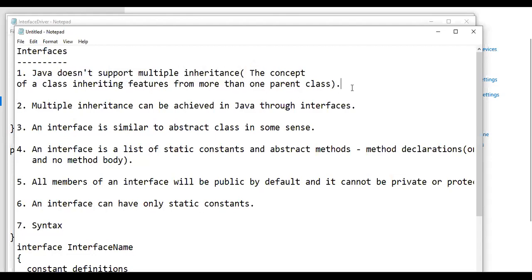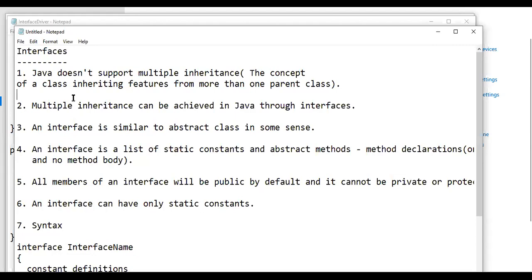That is, in Java, if you define a class, it can have only one superclass at most. A class cannot have more than one superclass. Because of this feature, we say that Java does not support multiple inheritance.